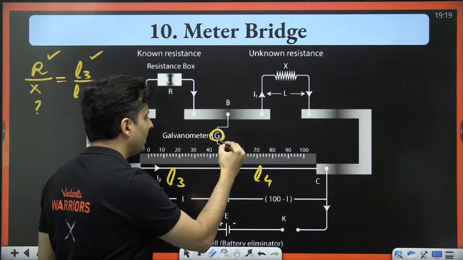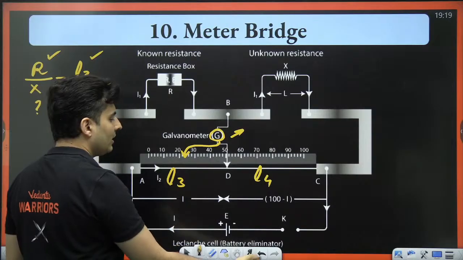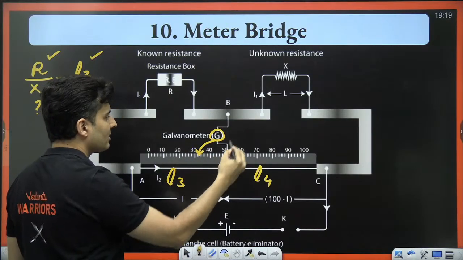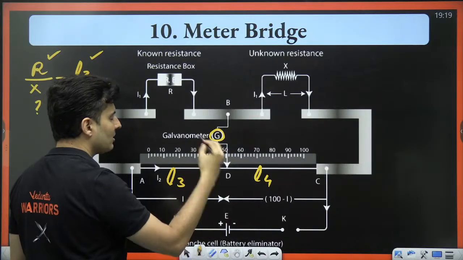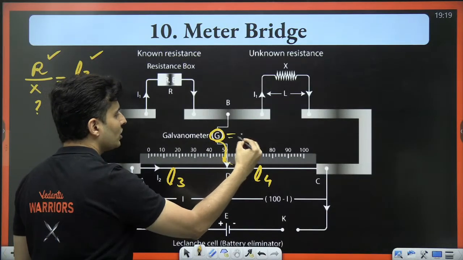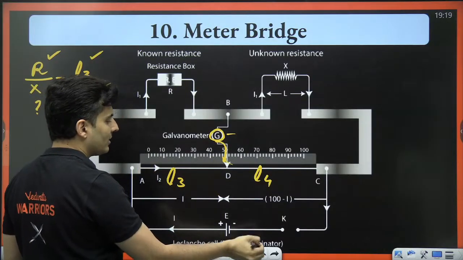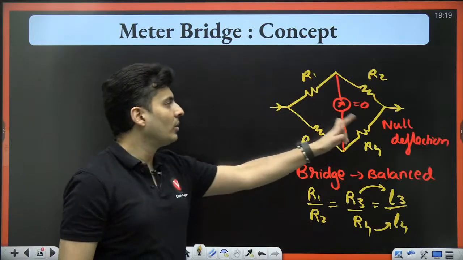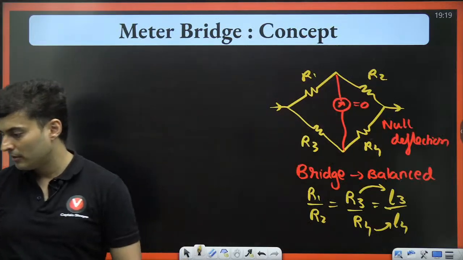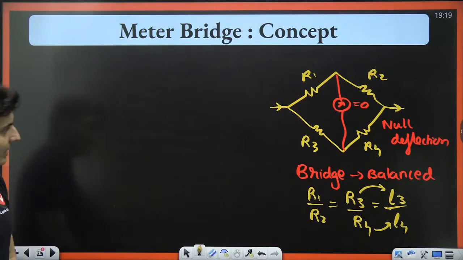This galvanometer is first tried and tested here. If it shows reading, then you move this point somewhere else. If it still shows reading, then again you move the point. If it shows 0, then you stop and only then measure it. That is called your null deflection length, because there is no deflection in the galvanometer. That's the idea behind it. Is that okay? Very good.